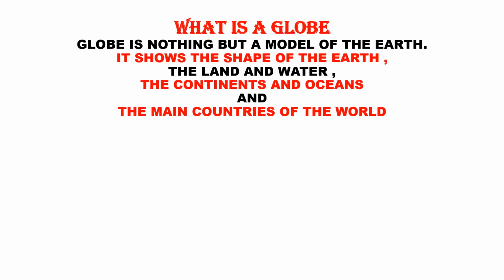Now, what is a globe? Globe is nothing but a model of the earth. It shows the shape of the earth, the land and water, the continents and the oceans, and the main countries of the world. We can all see this is actually a handy model of the earth. We cannot catch the earth in our hand, no? We cannot take the photo. On maps, you can see on a flat surface, right? But a globe is a round spherical ball which is the model of the earth, which shows the land, water, continents, oceans, and all the countries of the world.